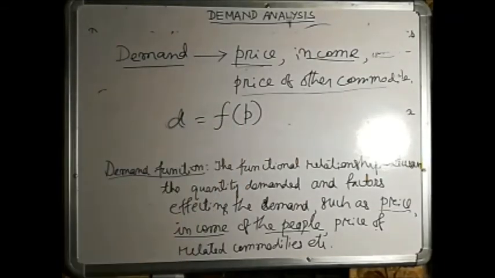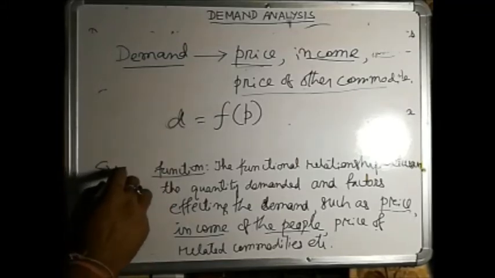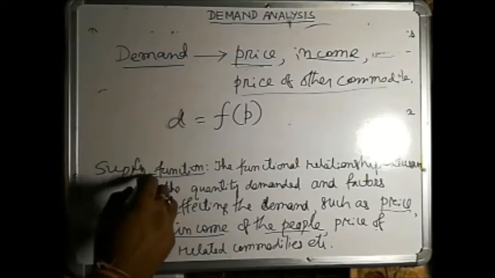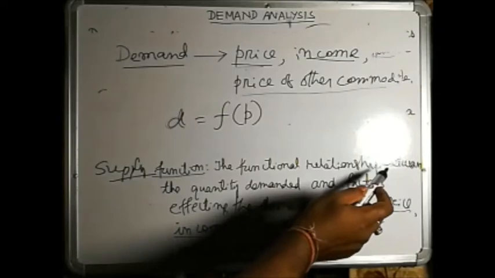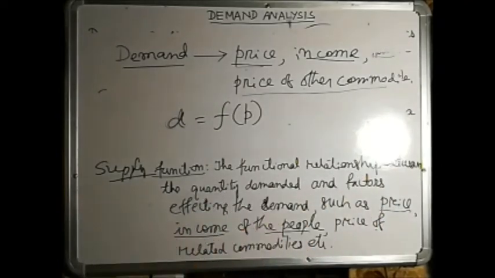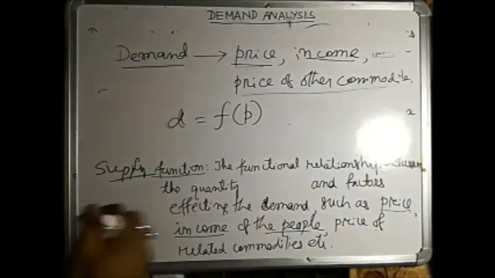Again you can define the supply function. Just change the word demand to supply. So what is the supply function?